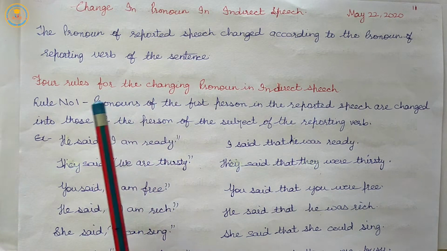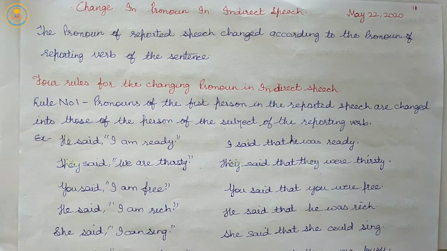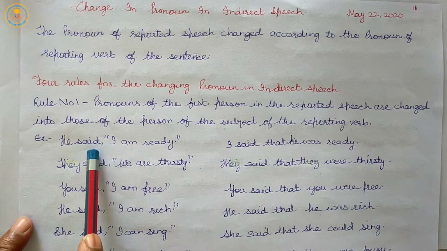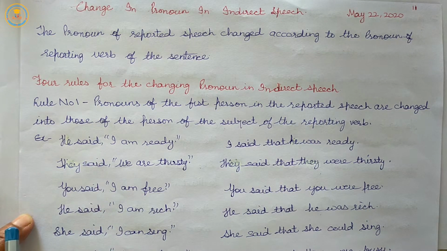The first person pronoun in the direct speech changes according to the subject of the reporting verb in the indirect speech.